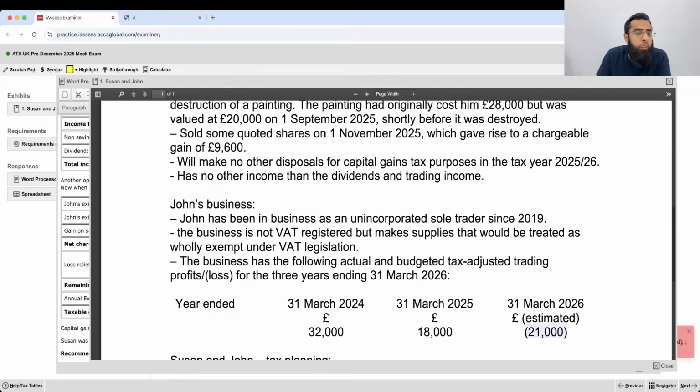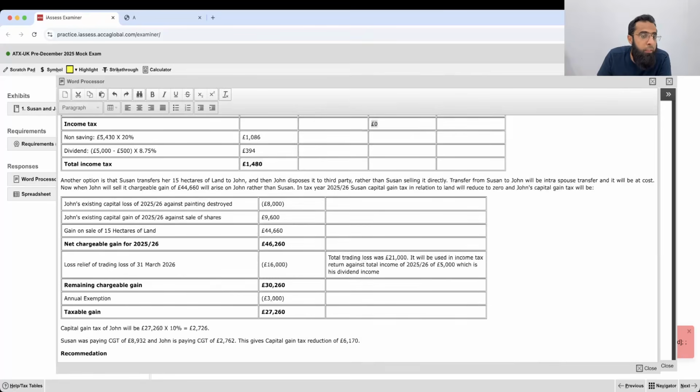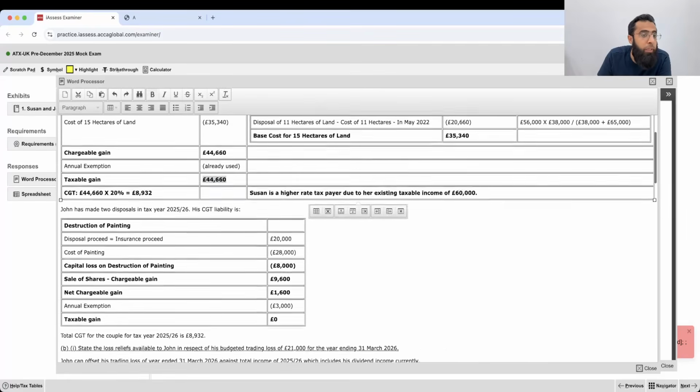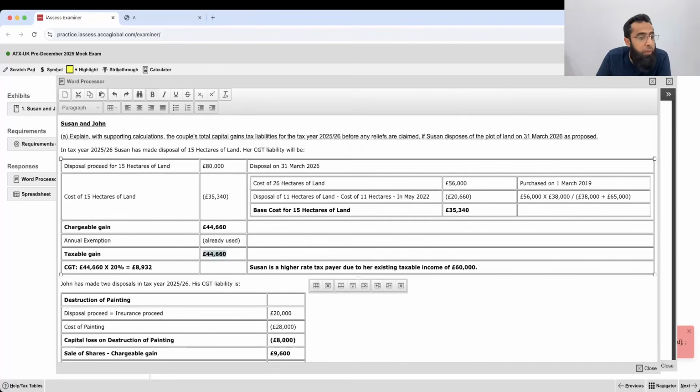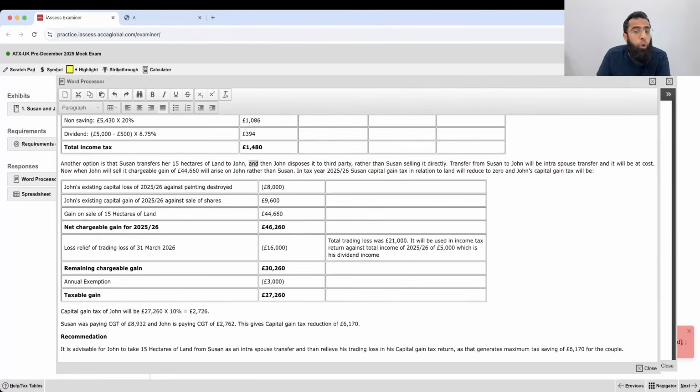But what he can do is take this asset from Suzanne. Suzanne had this chargeable gain of 44,660 on selling these 15 hectares of land. So rather than Suzanne selling it, why not John take it at cost? Because between spouses, the assets are transferred at no gain, no loss, at their cost.